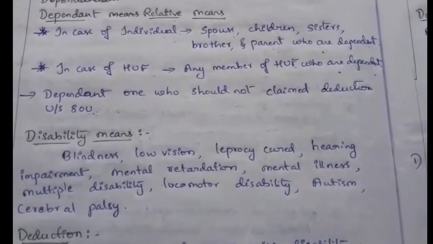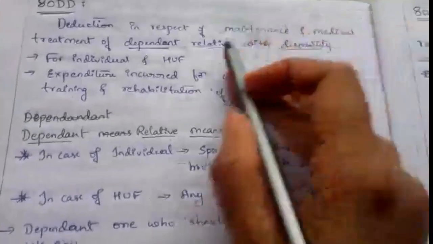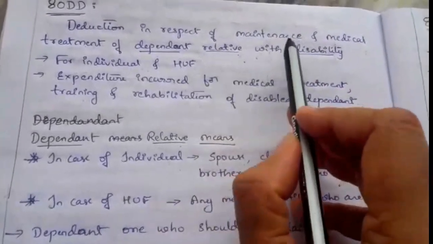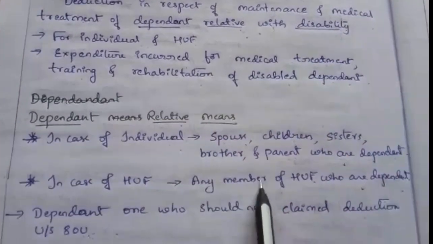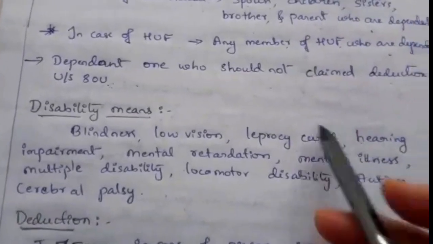Next we will see what disability means. Here there is a dependent relative with a disability. 80DD is relating to maintenance or medical treatment of a dependent relative. We learnt about the dependent relative. Now with the disability, what does disability mean?